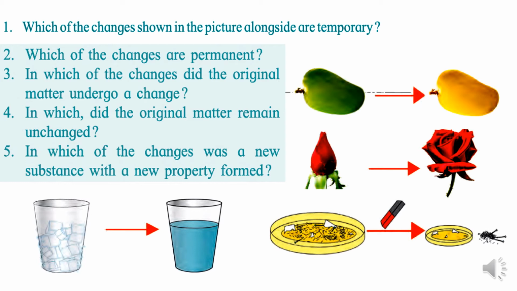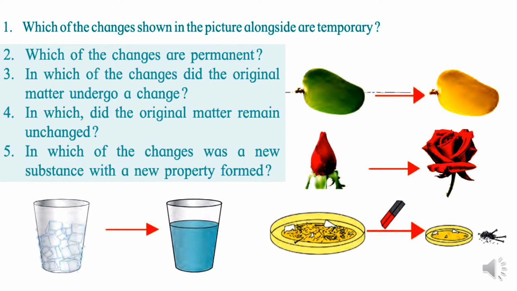In which of the following changes did the original matter undergo a change? जो original matter है वो change हो गया है, ठीक है। तो कौन से वो examples है? Example 1, that is of the mango and of the rose. जो main substance था, जो original matter था, वो change हो गया. It has undergone a change.